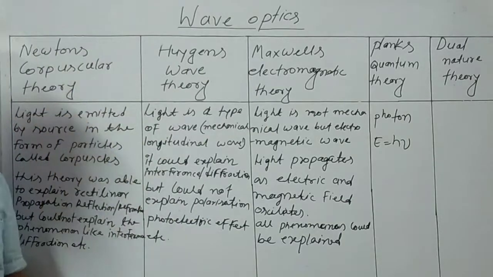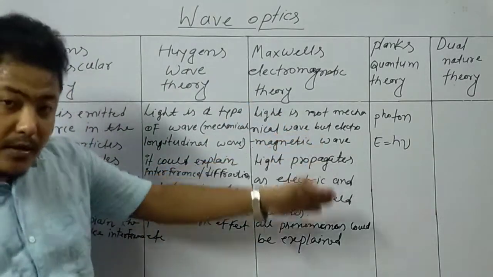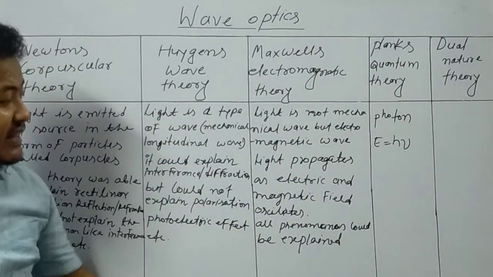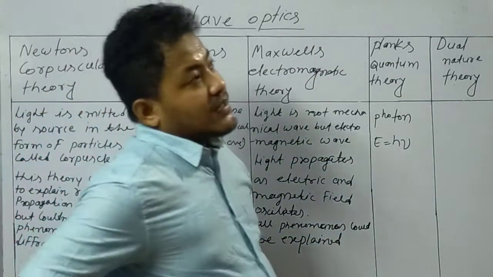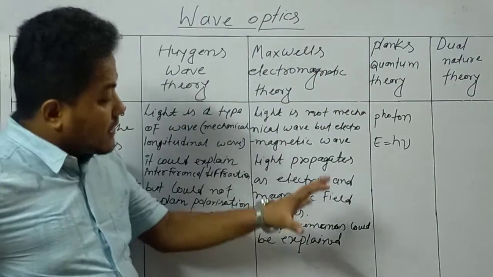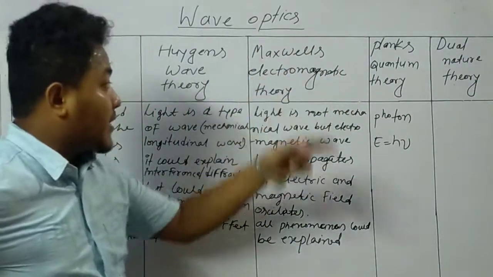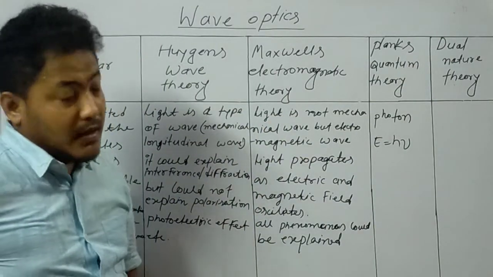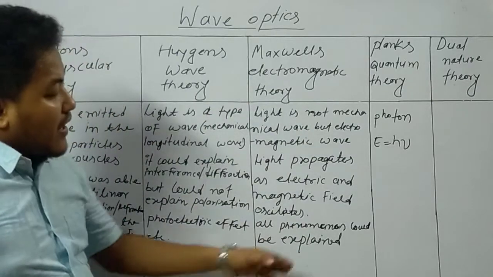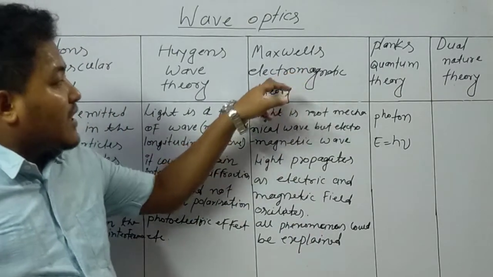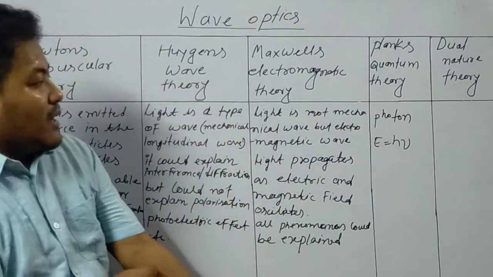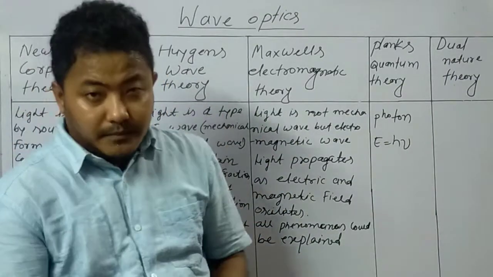But again, there are some mistakes. There are some minus points also in Maxwell's theory. Then a scientist named Hertz came. Hertz indirectly supported Maxwell's electromagnetic theory. Am I clear? But when Hertz supported Maxwell's electromagnetic theory, at that time only, Einstein came.